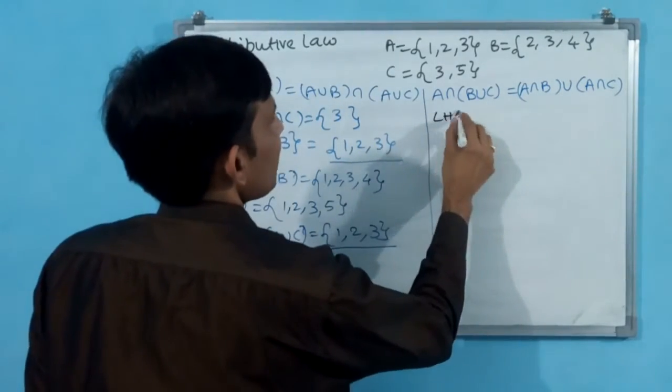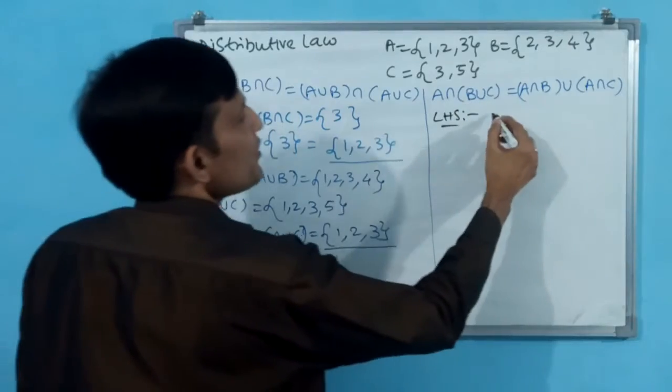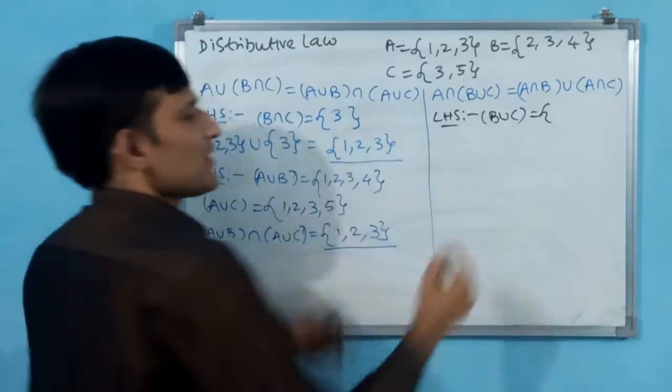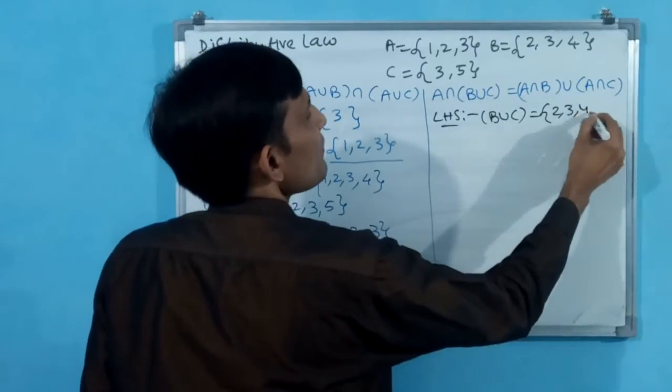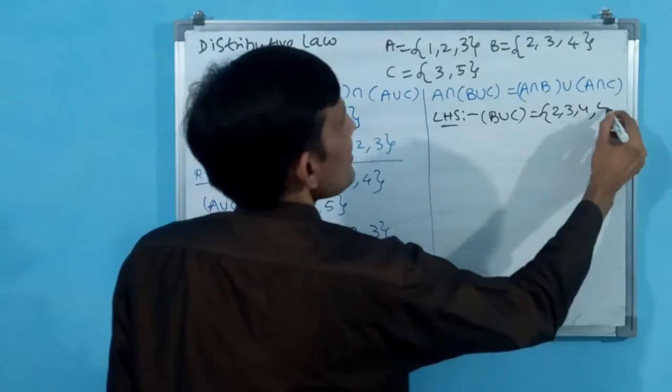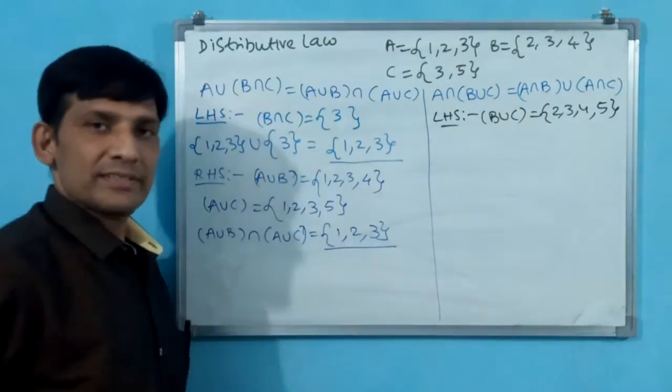LHS. For LHS, what do I do? First I take B union C. That means first you fill all of B: 2, 3, 4. Then you go for C, where 3 is already there, and 5 is not there. This is B union C.